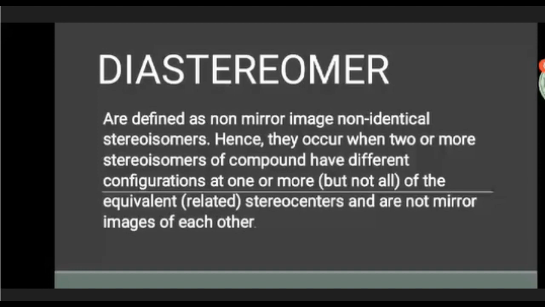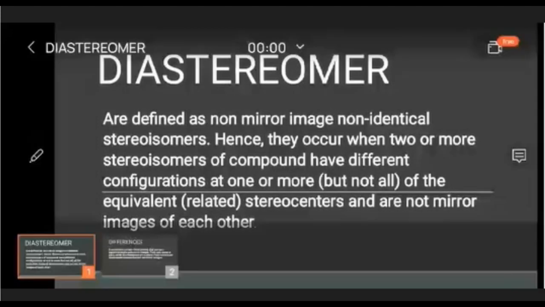So, to identify the diastereomers: molecules that are mirror images but not superimposable are called enantiomers. If they are non-superimposable and not mirror images, they are called diastereomers.